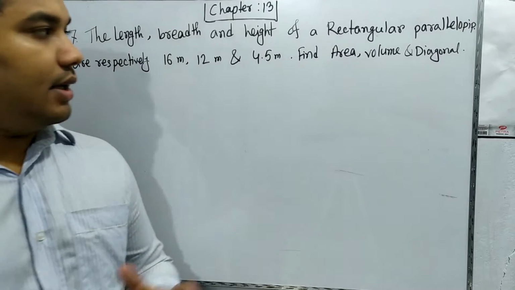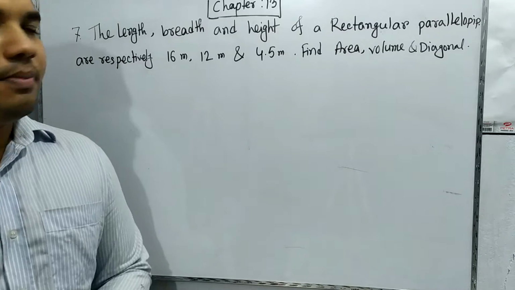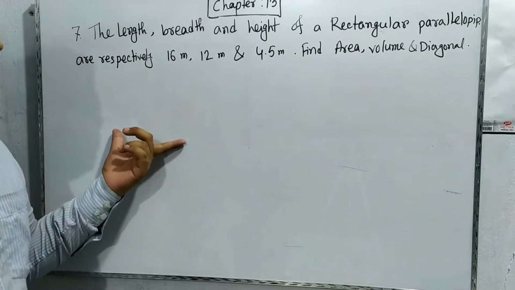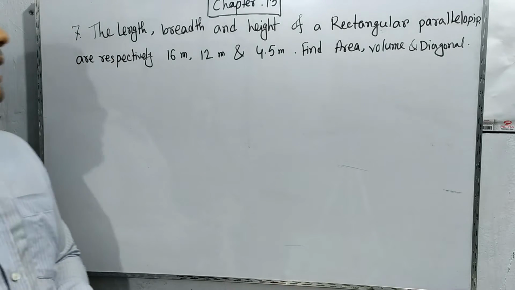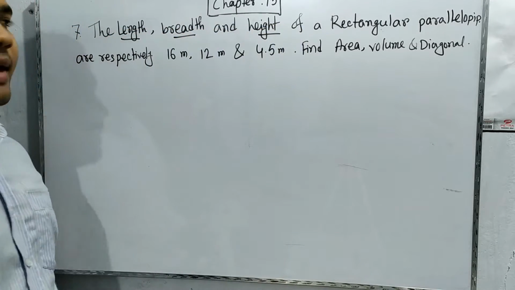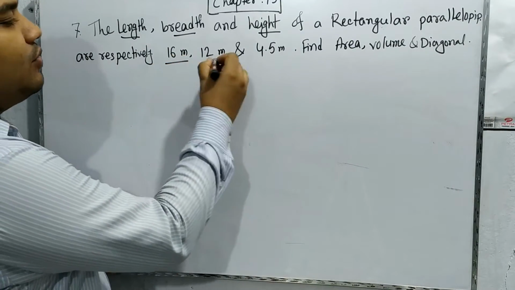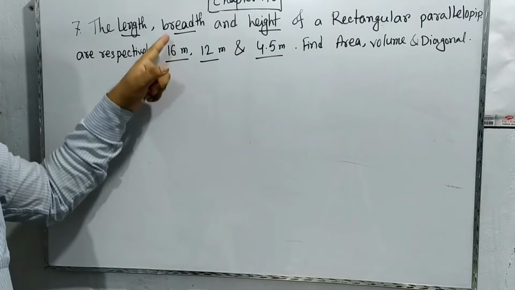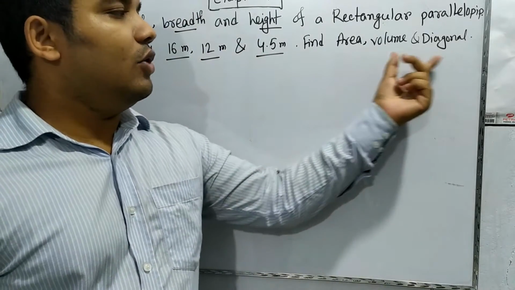Okay dear students, now we are going to our math solution part. In this part we are going to show you some problems. Our first problem is number 7, about length, breadth and height. The length, breadth and height of a rectangular parallelepiped are respectively 16 meter, 12 meter and 4.5 meter. We need to find the area, volume and diagonal.